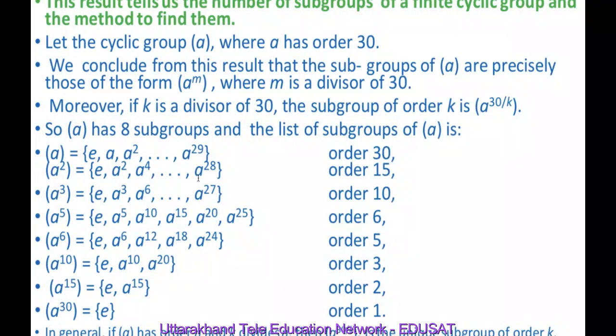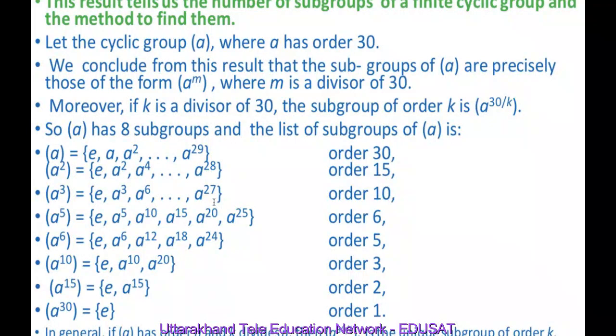Now the subgroup of order 10 means 30 upon 10, which is 3. So the subgroup generated by A cube is A cube, A cube square which is A raised to power 6, A cube raised to power 3 which is A raised to power 9, A cube raised to power 4, A raised to power 12, A cube raised to power 5, A raised to power 15, A cube raised to power 7, A raised to power 21, A cube raised to power 8, A raised to power 24, A cube raised to power 9, so A raised to power 27. So it consists of 10 elements, so the order is 10.